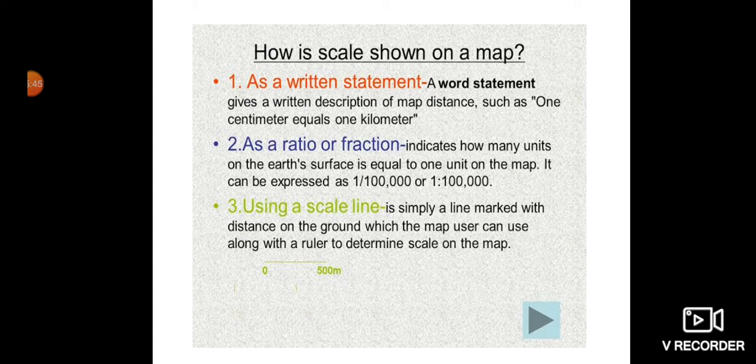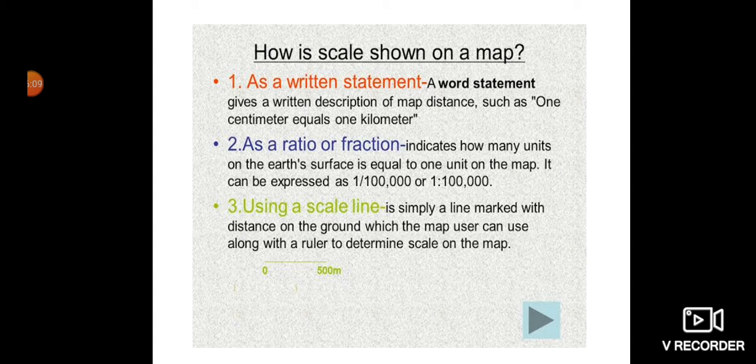A scale line is simply a line marked with distance on the ground, which the map user can use along with a ruler to determine the scale on the map. Such a line is drawn on the corner of your map, which tells us which type of scale we have used in the map. Okay, children?